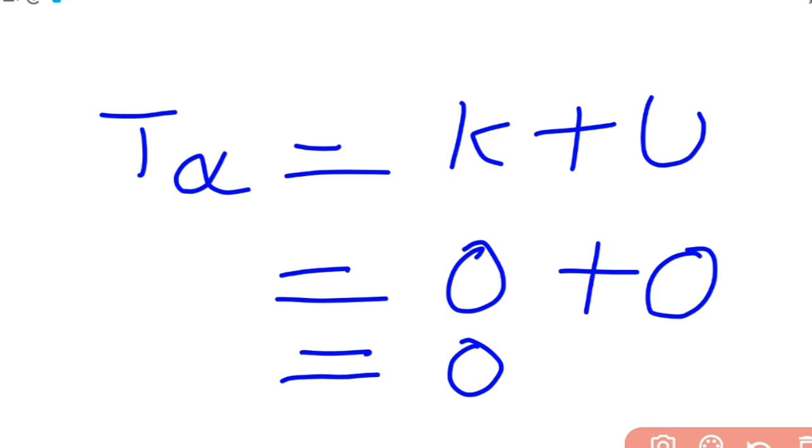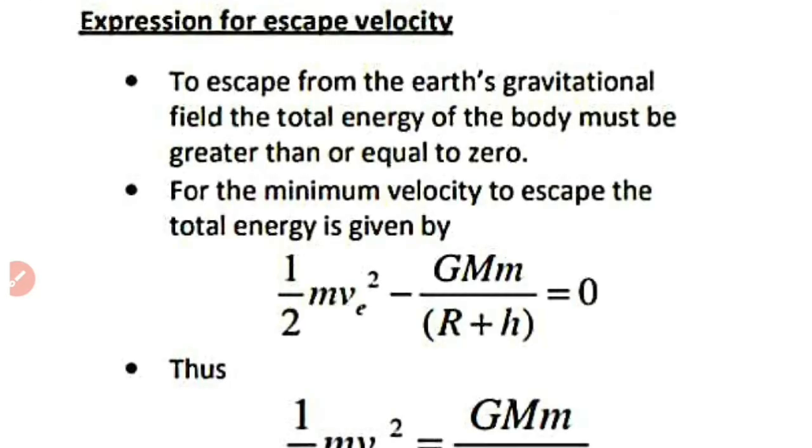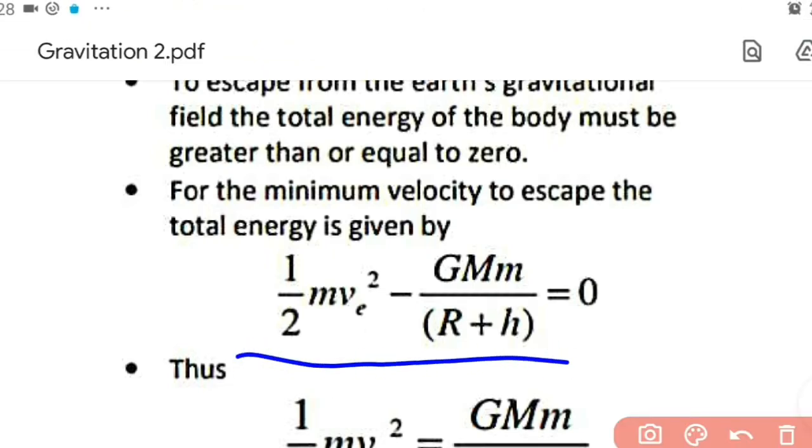So total energy at the point of projection will be equal to total energy at infinity. At infinity the total energy is zero. So we can equate the expression for total energy of the object at a height h to zero, and we will get one equation. That is how we have this equation here: half m v_e squared minus G M m by (R plus h). Here capital M stands for the mass of earth and small m stands for the mass of the object. So this is the expression.